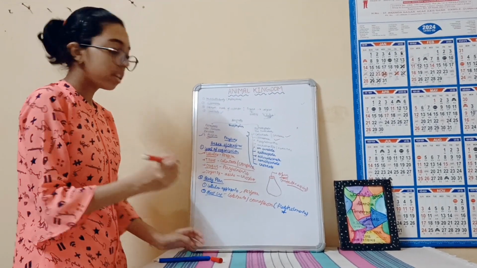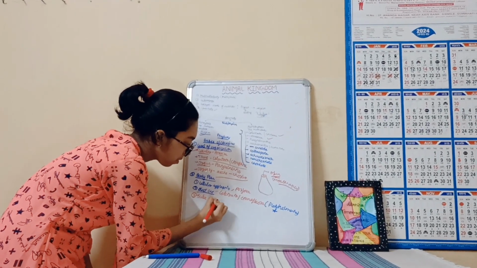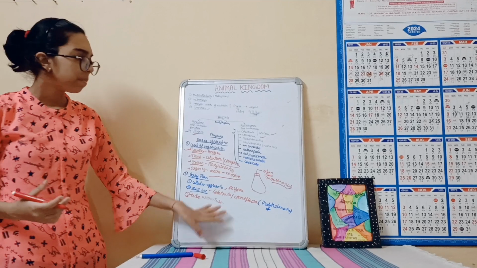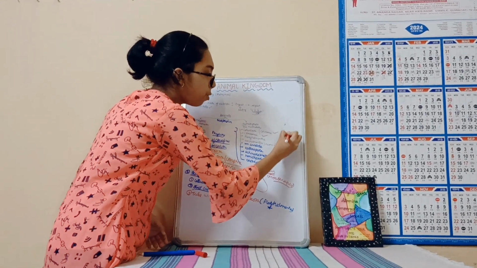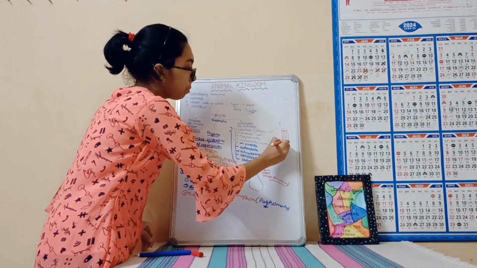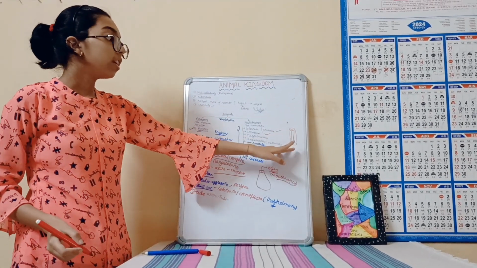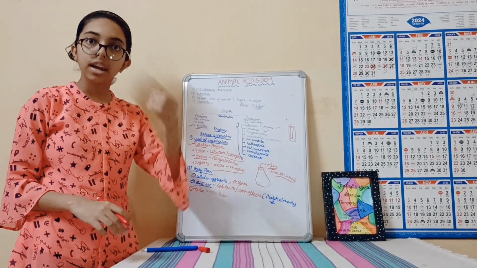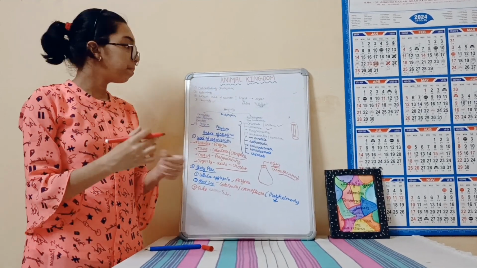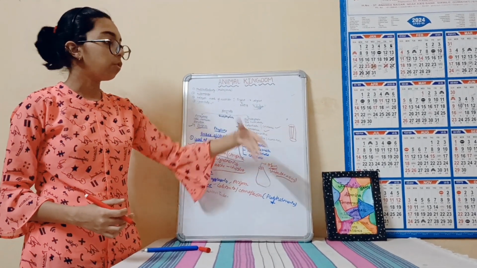Now the next body plan is the tube within tube body plan. What can you understand by the tube within tube body plan? That means there is a hollow tube. Let's suppose this is our gut, and another tube is covering it from the outside. This is our outer lining. So this is the tube within tube body plan. You can understand it by the pen and refill. The glass part of the pen is the inside tube, the gut one, and the outer is the outer covering.